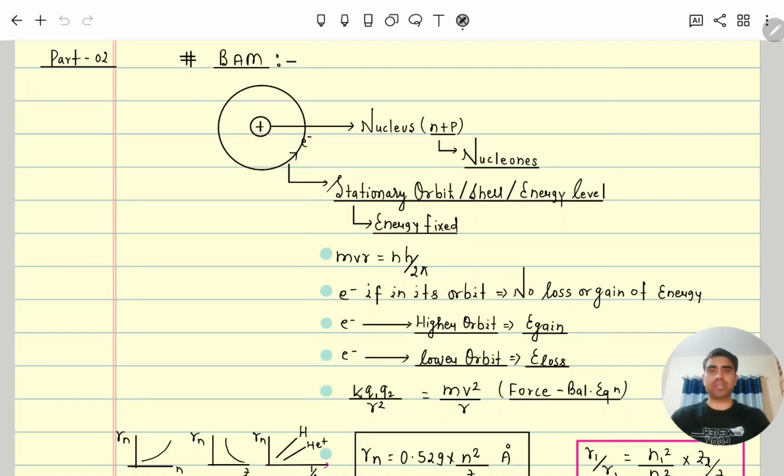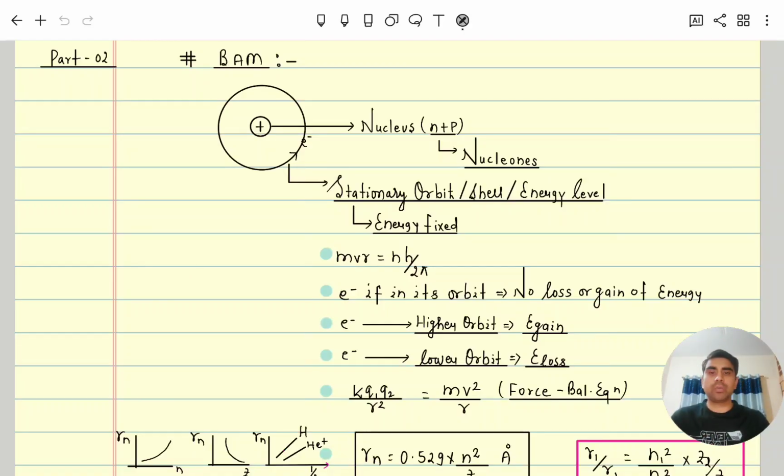As the Rutherford atomic model already told, most of the atom is empty, and an electron is revolving around the nucleus, but it was not consistent with Maxwell's theory. Maxwell told that if any electron or charged particle is moving in the field of another charged particle, then slowly and gradually it will lose energy and fall into the nucleus. But the Bohr atomic model gave certain postulates, by which the Rutherford atomic model got sustenance.